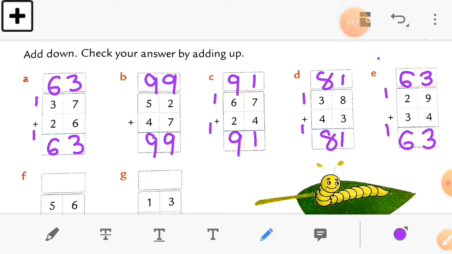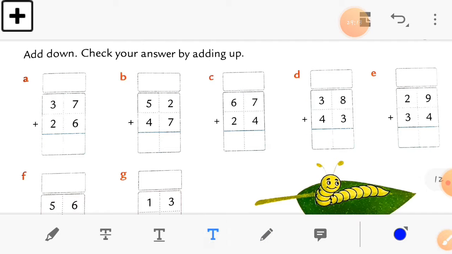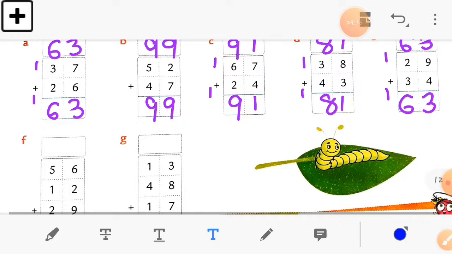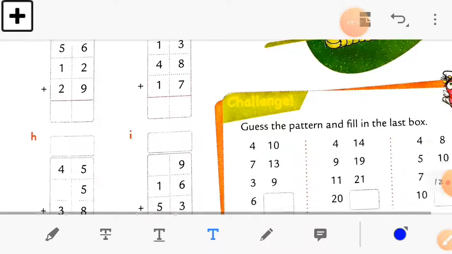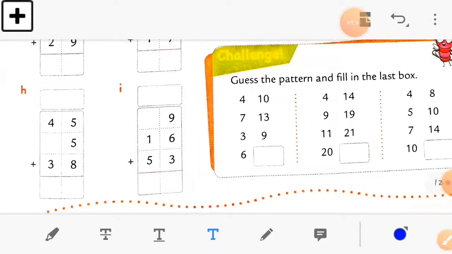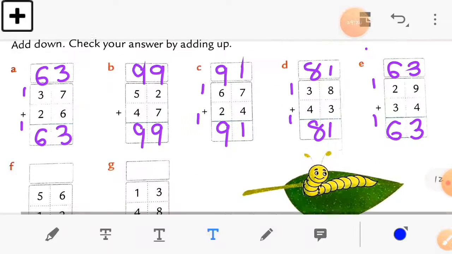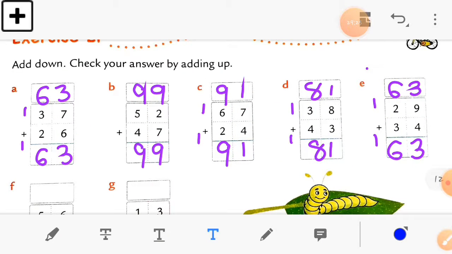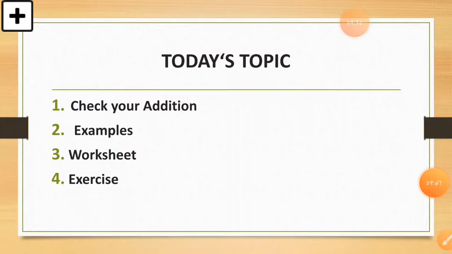So I hope this concept is clear to you all, and there is no doubt in it. The rest of the sums you have to solve in your book by yourself without taking anyone else's help, and you will not get any doubt in this. This is a very easy thing, and you can solve these sums by yourself. Okay, this is very easy. So here we complete this topic, which is addition, explanation with examples. I will show you the worksheet also. Then we did the exercise, some sums of it.